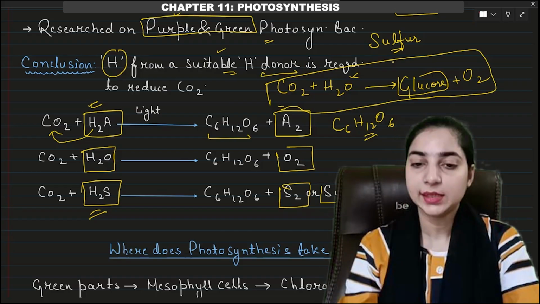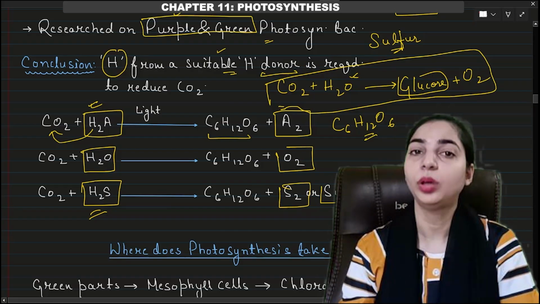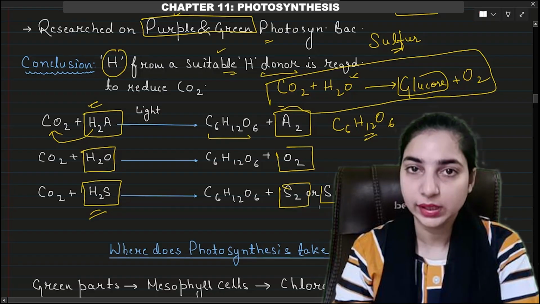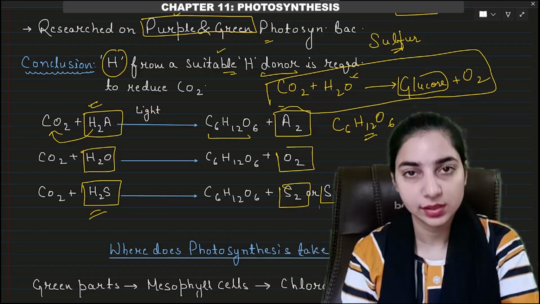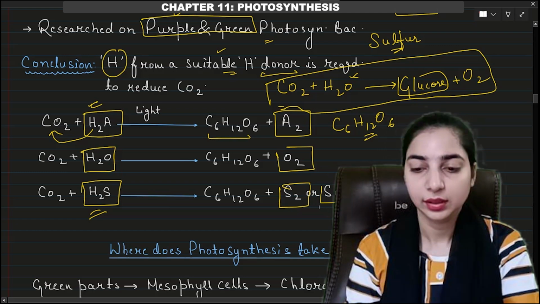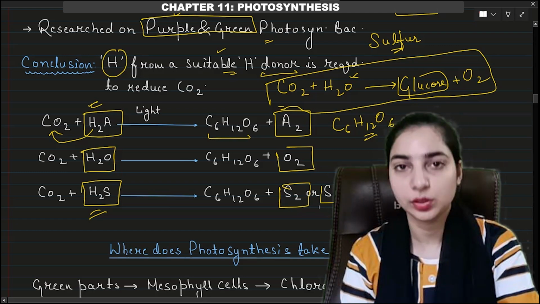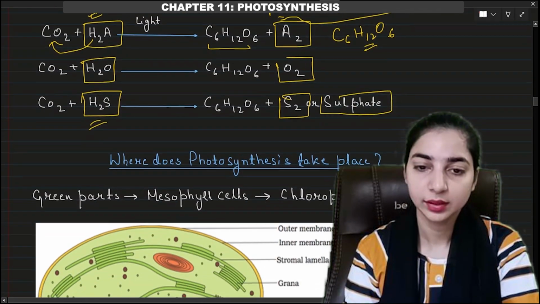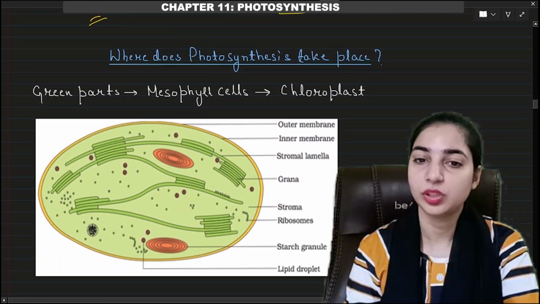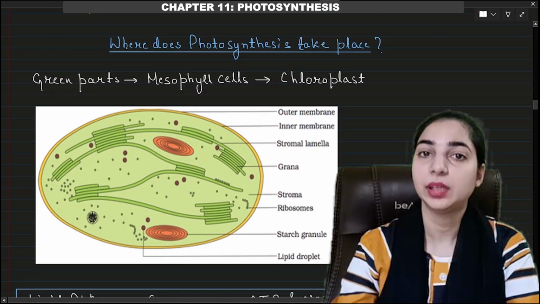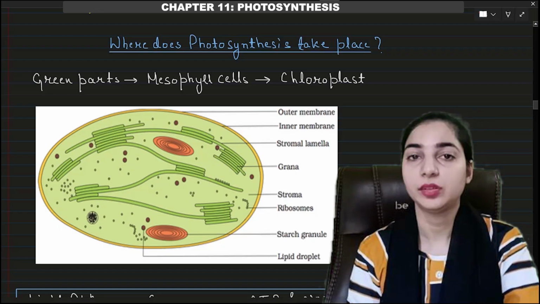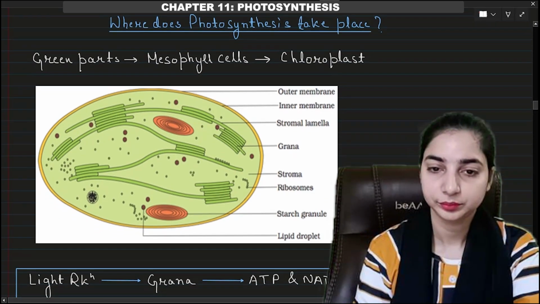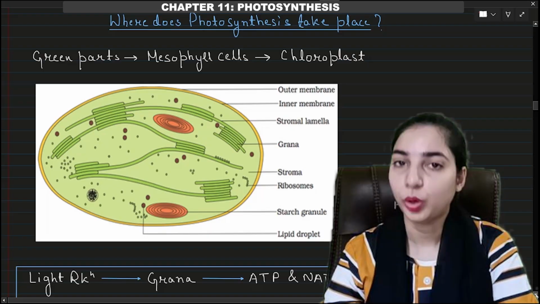So by this experiment we understand that it is not always water that donates the hydrogen. It can be hydrogen sulfide as well, depending on the organism. It can be other donors also, right? And it is not always oxygen that will be evolved. There can be sulfur also, depending on what hydrogen donor is available there. So these were the important experiments.